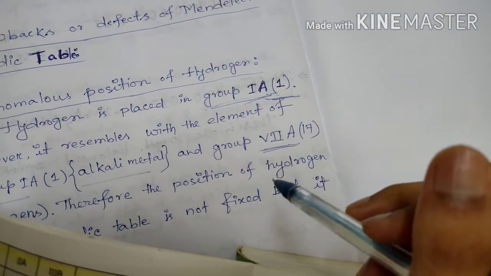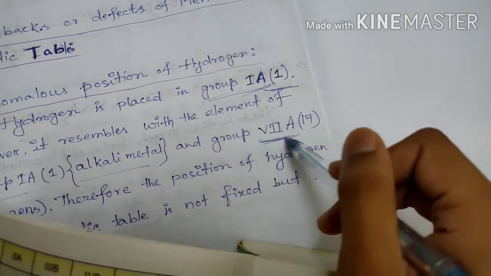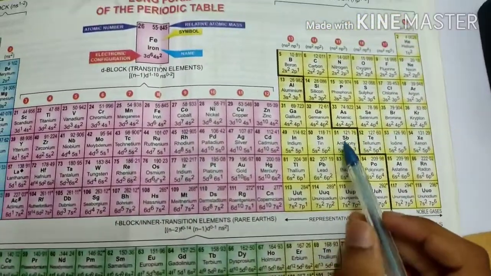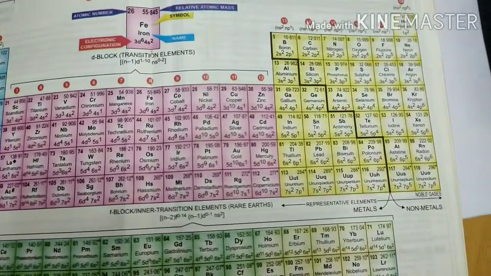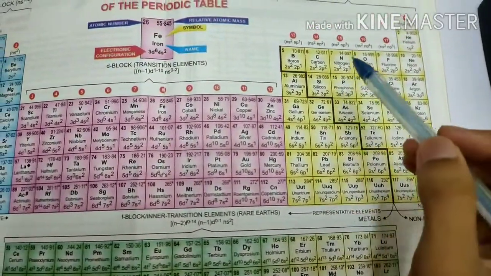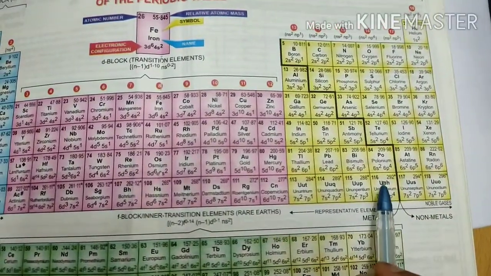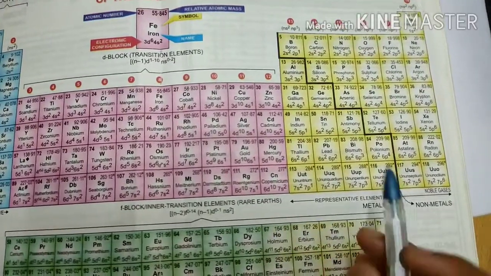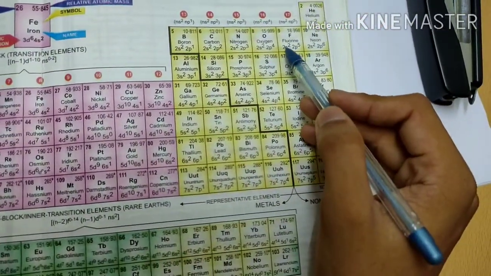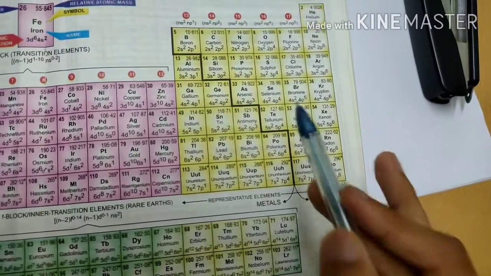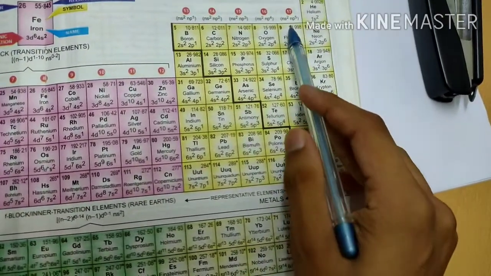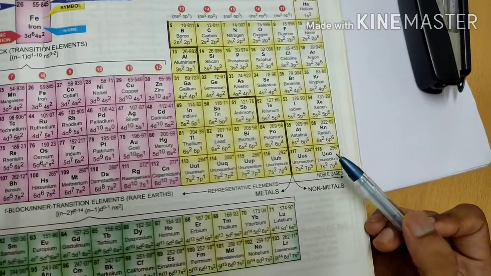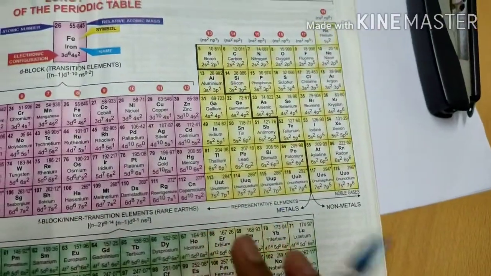Now what was group 7A? Group 7A means group number 17 in the modern periodic table, that is the halogen elements. In Mendeleev's periodic table this group 17 was known as group 7A. Now come to the main point.